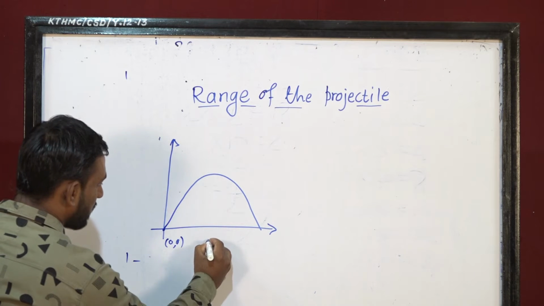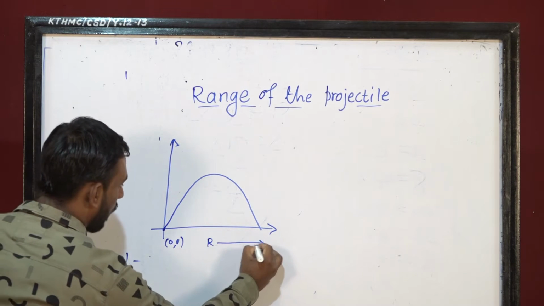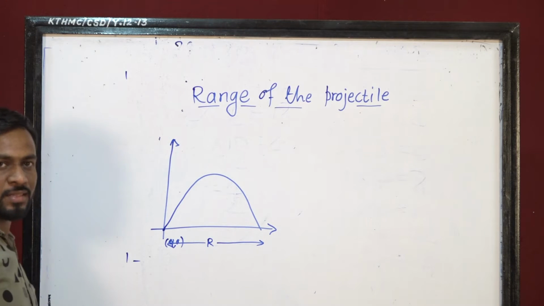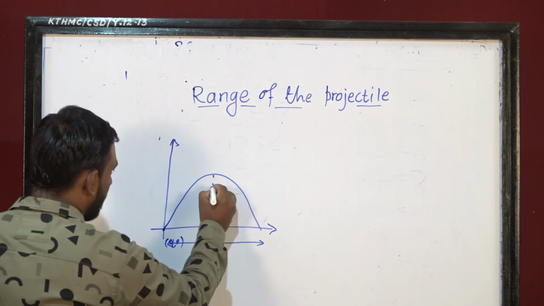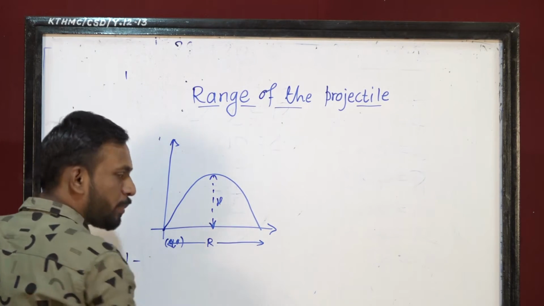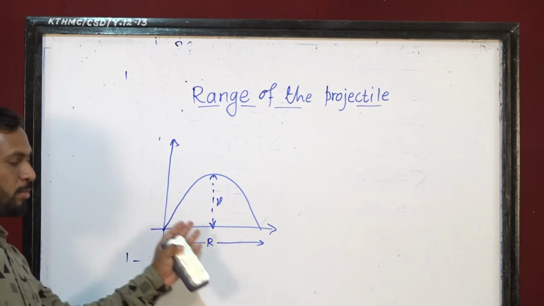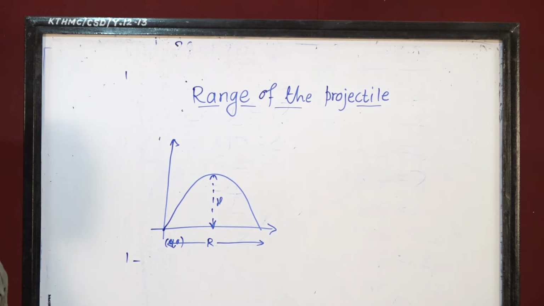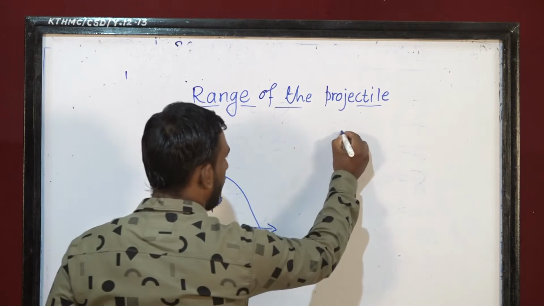The maximum distance covered by the projectile along the horizontal is nothing but the range of the projectile, and the maximum vertical distance covered by the projectile is nothing but the height of the projectile. So our aim is to find the range of the projectile, as well as the maximum height of the projectile, as well as the time required for this complete projectile motion. In the last lecture we derived equation 1.20, the equation for the path of the projectile. So just recall this equation.